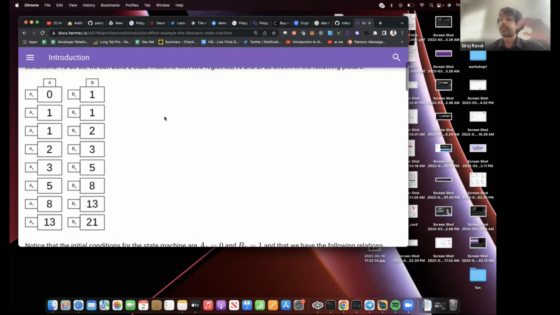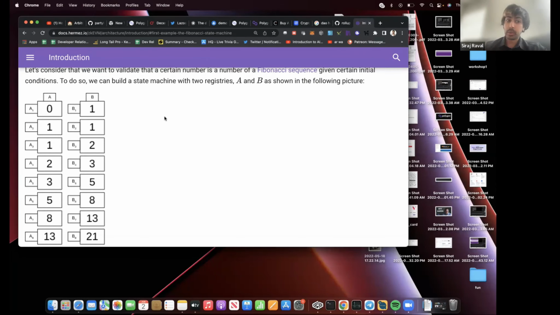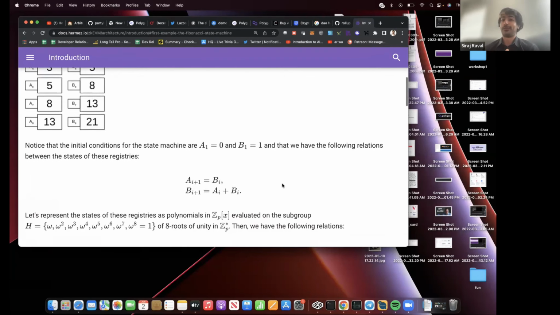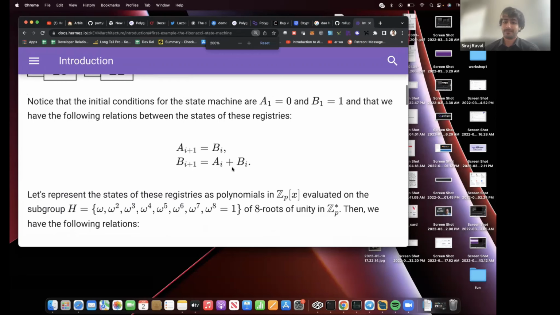And very briefly, this is the Fibonacci sequence, right? Where we can represent it as this visual diagram: to get any value at any index, you just take the previous two indexes, you add them together, and that's going to be the next value, right? So if we want to see what the value at B5 is, we just add the value of B4 or the two previous ones, 3 and 5. So, 3 plus 5 is 8. 5 plus 8 is 13. 8 plus 13 is 21, and it goes on for infinity. One other way of representing this is using this equation right here. And this is a very basic equation that says A equals B and B equals A plus B.